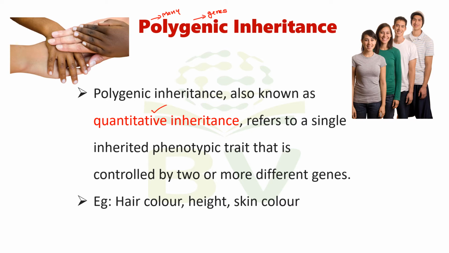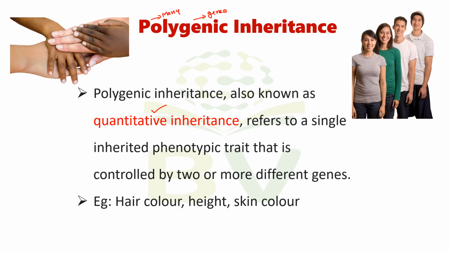That's why we call polygenic inheritance also quantitative inheritance. It refers to a single inherited phenotypic trait that is controlled by two or more different genes.